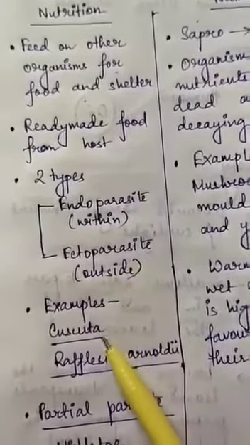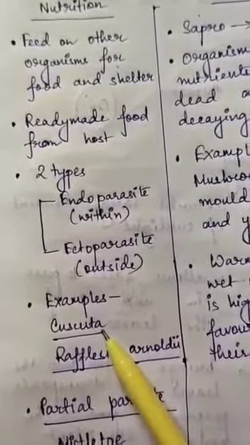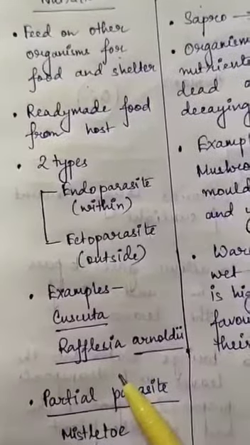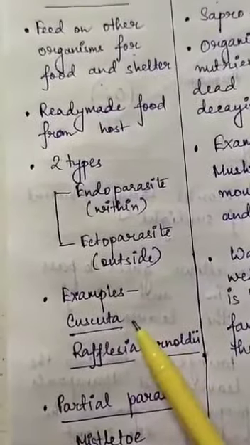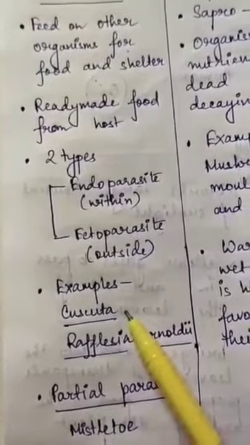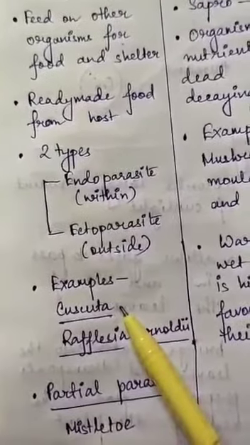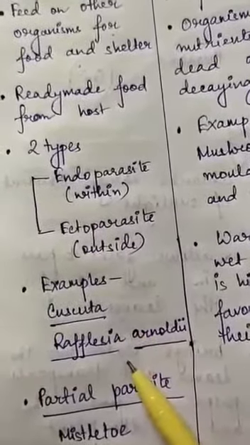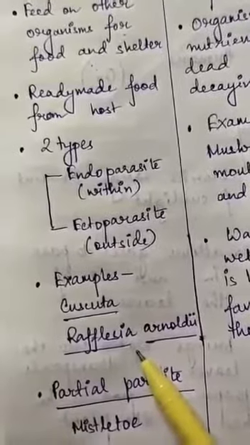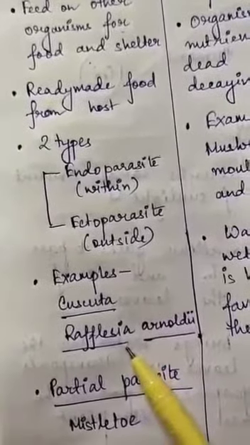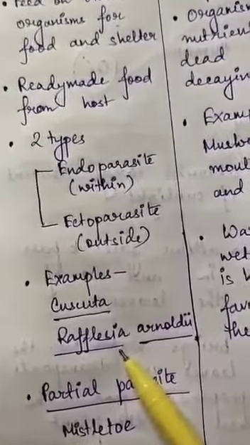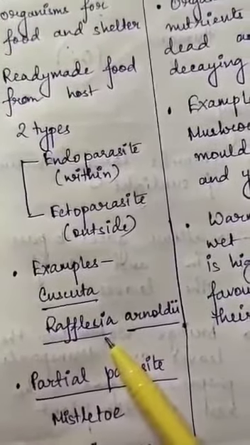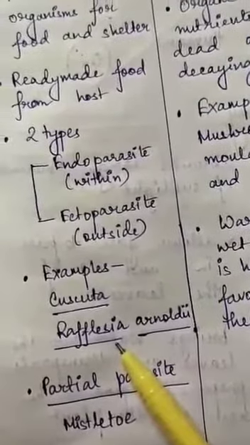For example, Cuscuta is an ectoparasite, whereas Rafflesia arnoldii is an endoparasite. Now how? Firstly, Cuscuta climbs on the body of the host and cannot survive in the absence of the host plant. Whereas in the case of Rafflesia, what happens? It is an endoparasite which lives completely within the host material, and it has the world's largest flower and is native to Indonesia and Malaysia.